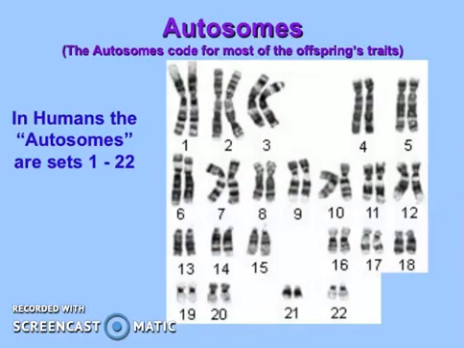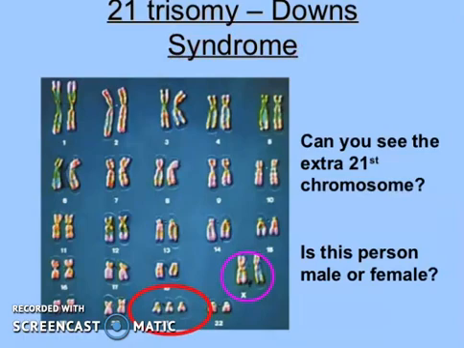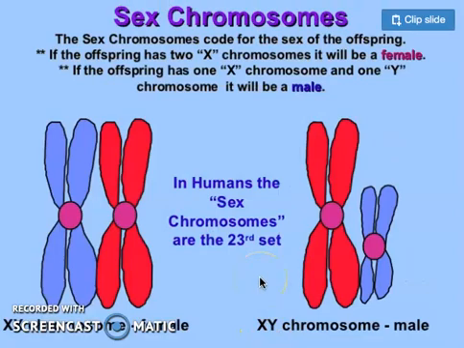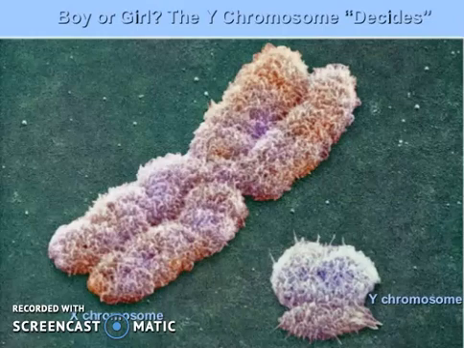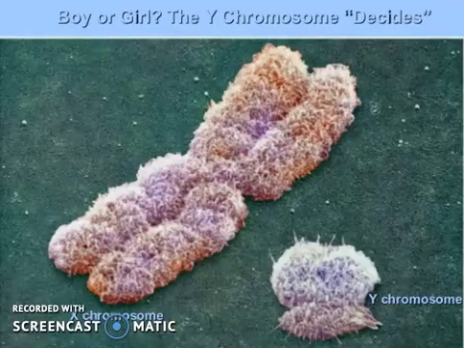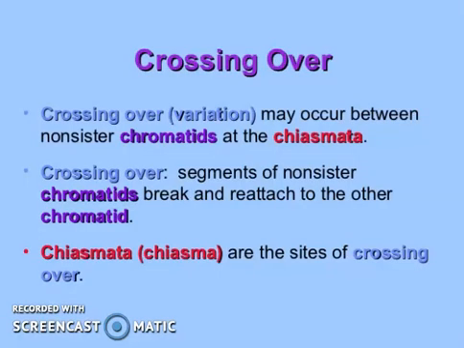Now in case of chromosomes, this is something responsible for what I was telling, that these are the chromosomes which are identical, which are 22, while the 23rd chromosome is different, showing the XY chromosome. X is the female and Y is the male chromosome, and that is what defines the gender of the produced cell or the zygote. So the Y chromosome decides whether the person is going to be a boy or a girl.